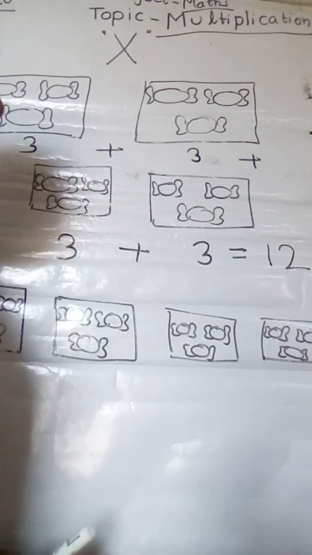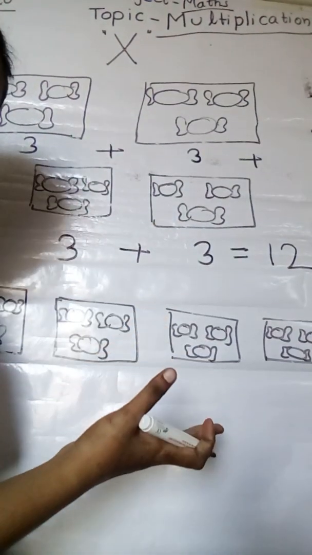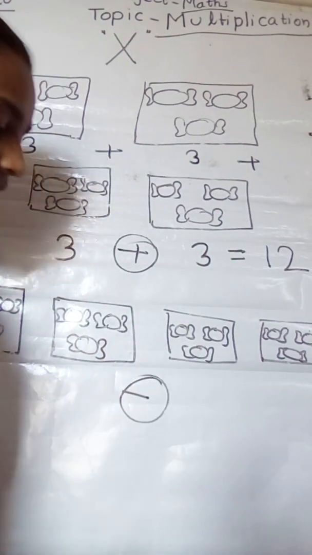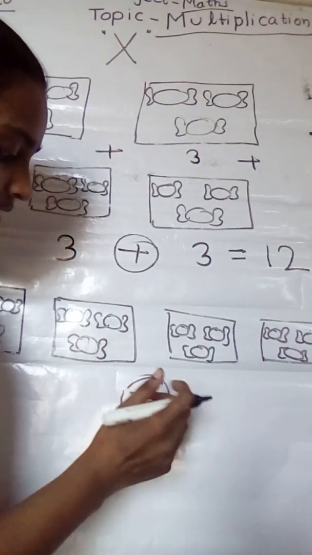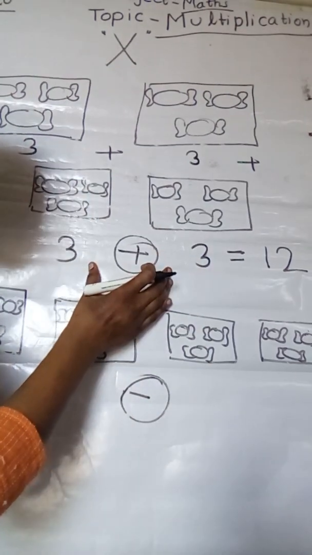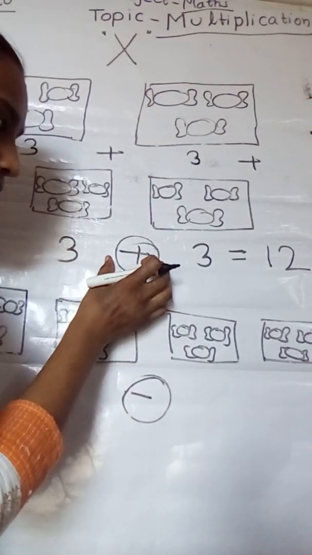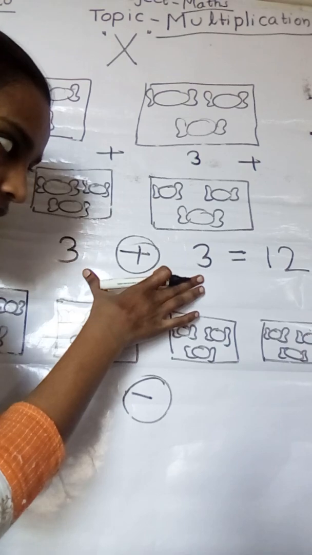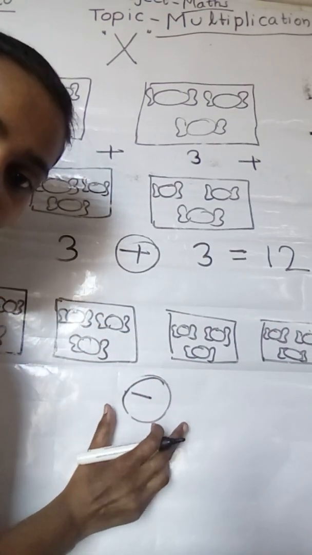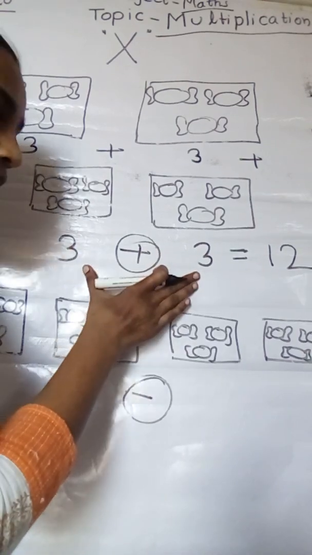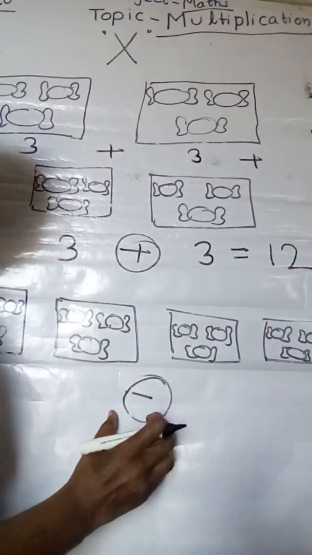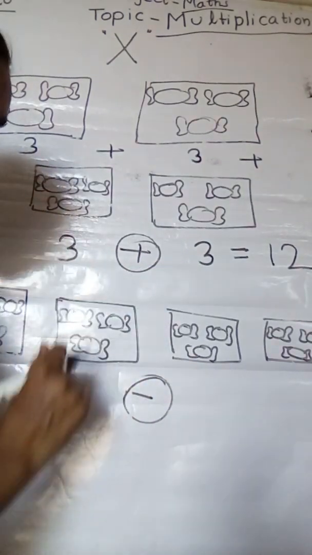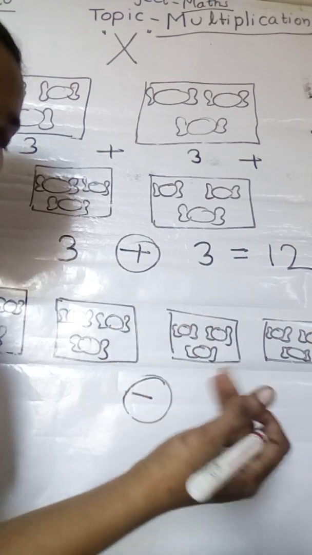Children, till now you all have learned some signs like this plus sign, this minus sign. This plus sign means that if this sign is between two numbers, we have to add both the numbers. If this subtraction sign is between two numbers, we have to subtract both the numbers, the smaller from the bigger one.